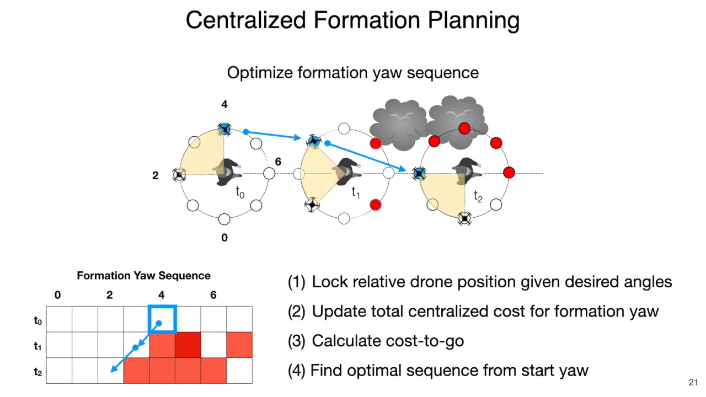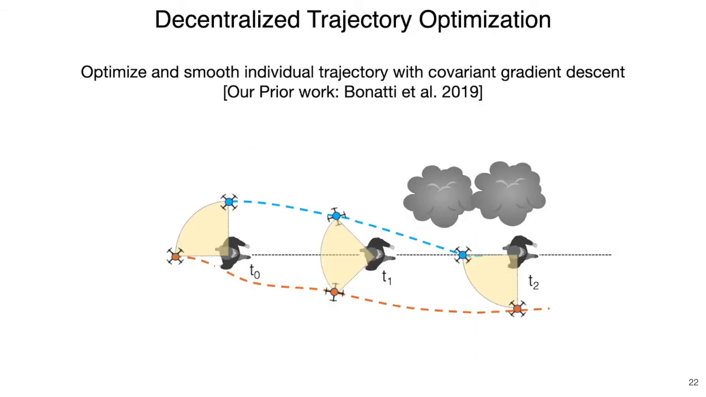We then build the cost map given where each drone would be if the formation is at a given yaw angle. Then we calculate optimal cost to go by backward induction. Finally, we build the full yaw sequence by selecting neighboring cells with the least cost to go. With the discrete viewpoints, each UAV optimizes and smoothens its own trajectory using an individual camera trajectory optimizer from our previous work.